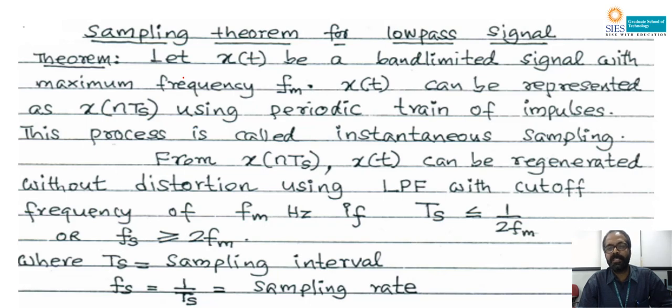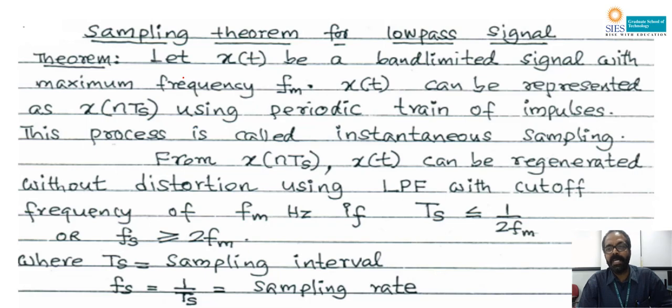The meaning of sampling is that the input signal is converted to a discrete time signal. Basically it can be implemented using a switch. The switch is going to be closed at every sampling interval, maybe we can say Ts seconds. So at every Ts seconds, the switch is going to be closed. Whatever the input, that input will come at the output side. So the continuous time signal can be converted to a discrete time signal.